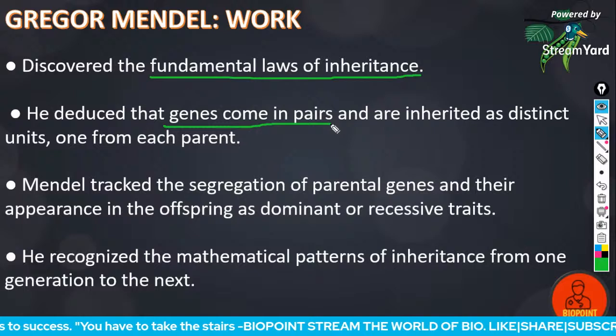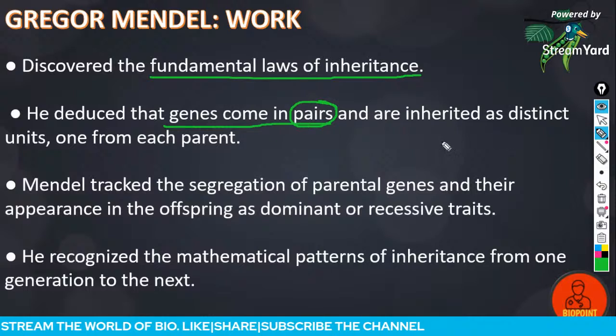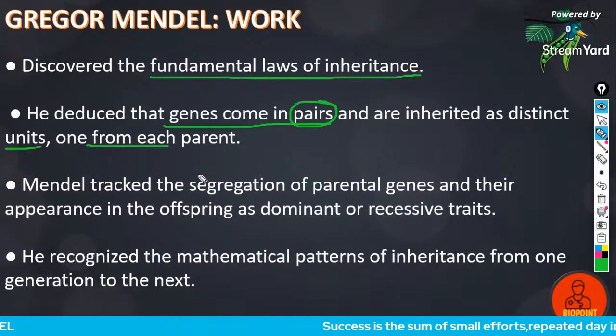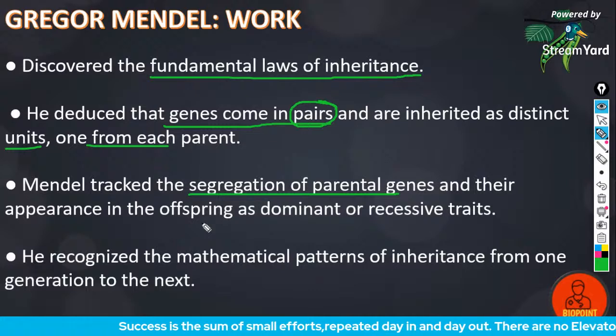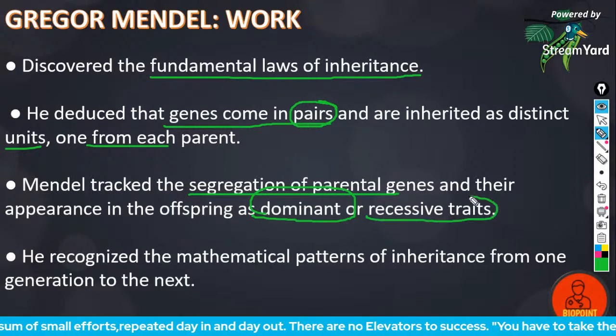Mendel said that genes always come in pairs and are inherited as distinct units from one parent to the child. Mendel tracked the segregation of the parental genes and their appearance in the offspring as dominant and recessive traits.